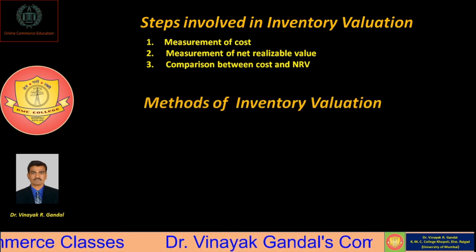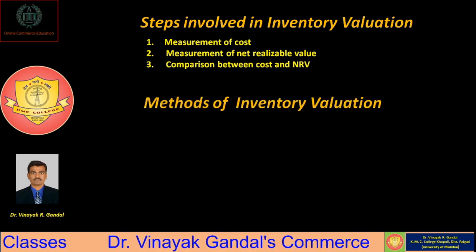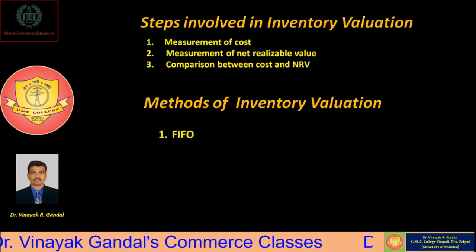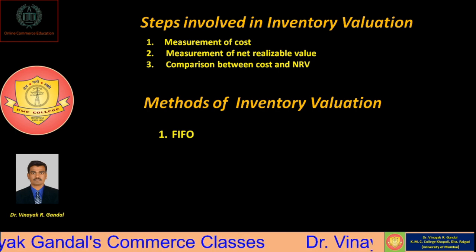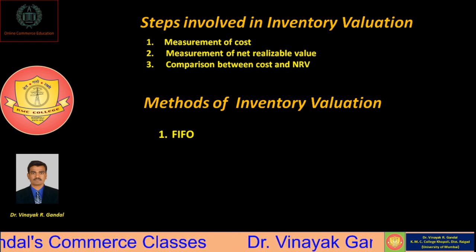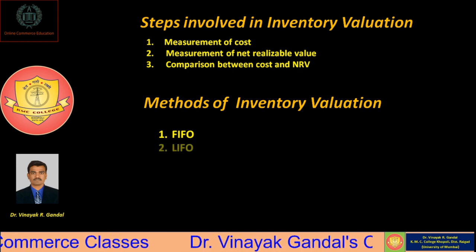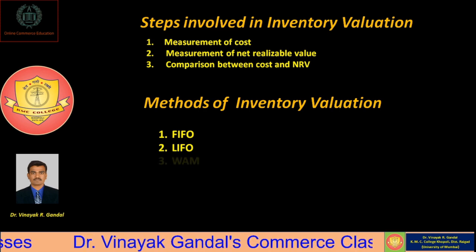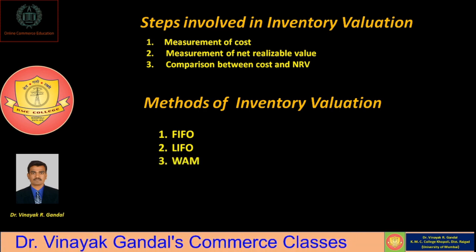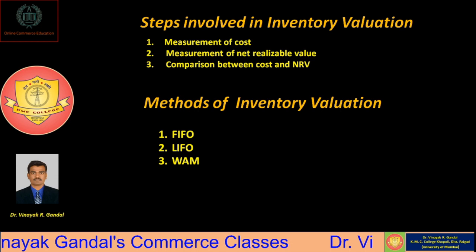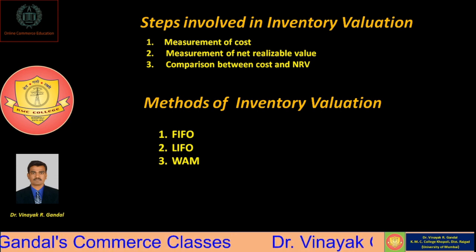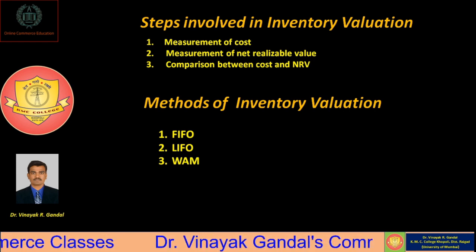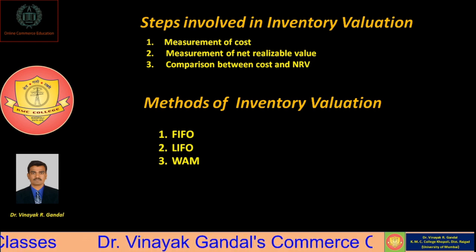And there are three methods which are used for inventory valuation. So these methods are, first method, that is FIFO method, which stands for first in first out. Second method is the LIFO method, which stands for last in first out. And third method, that is weighted average method. So dear friends, these are the three methods of inventory valuation. A company can use any one method based on the company's policies for the purpose of proper valuation of inventory.